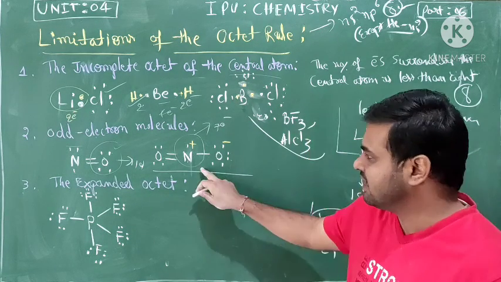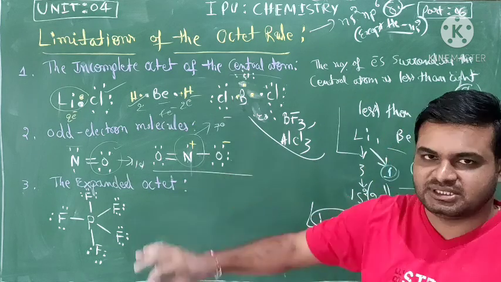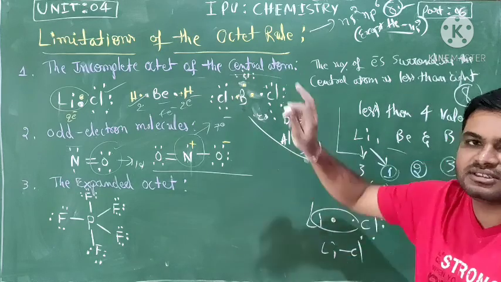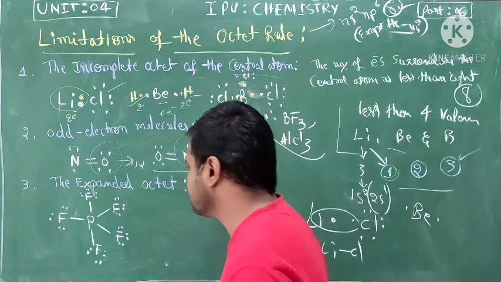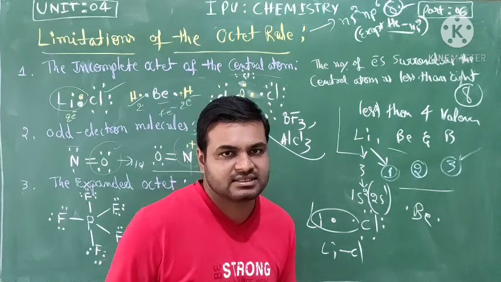Clear? So these two examples are exceptions. Odd electron molecules like the nitrogen oxides are not in the octet group. Okay, next, the third one, the expanded octet.